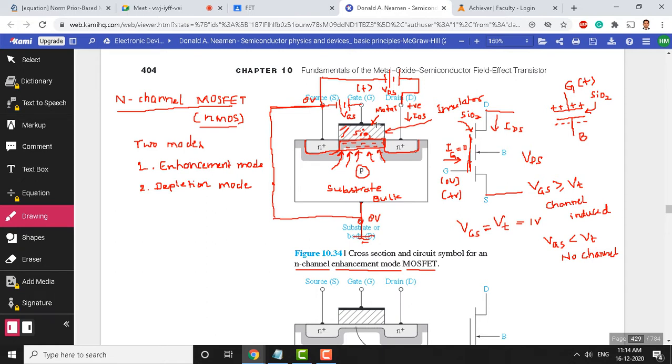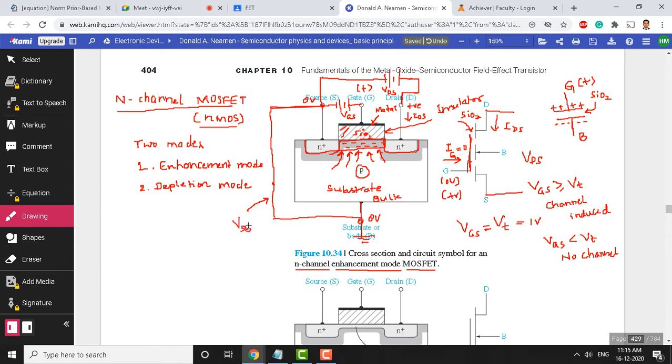So those two voltages we have seen: one is VGS, the other one is VDS. Other voltages are there, but I don't recommend you consider those right now. Voltages may be applied between bulk and source. Here I have short circuited it, but you can even connect a battery here, and that is called VSB.